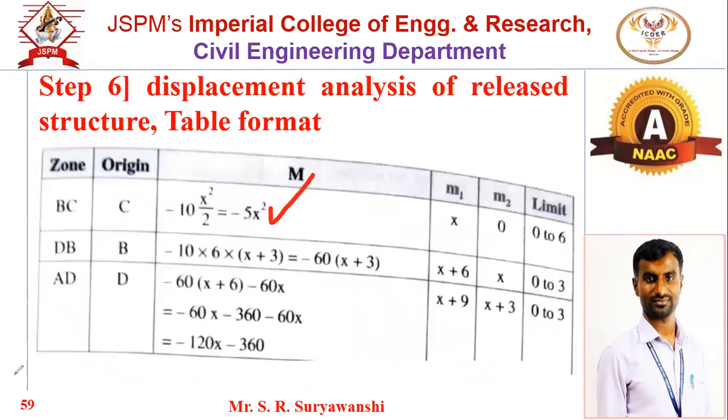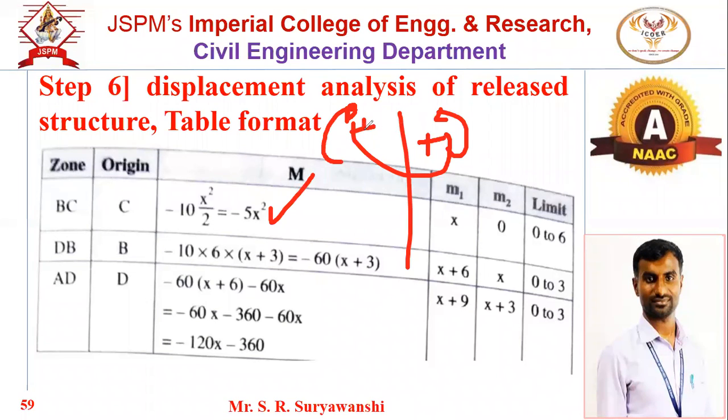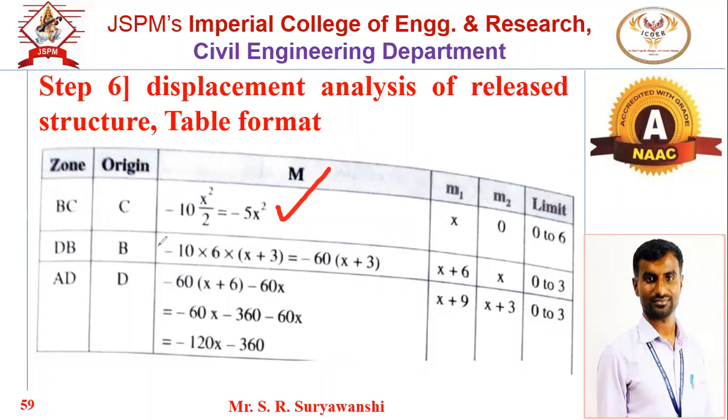That is the reason. Okay, so sagging is positive, that's why on the right portion clockwise is minus and anti-clockwise is plus. Sagging will be like this, it is positive. So on the right portion, anti-clockwise positive, clockwise negative. So this is clockwise, that's why negative. Okay, because we are considering sagging positive, and this is sagging. Okay, this is for one zone BC.